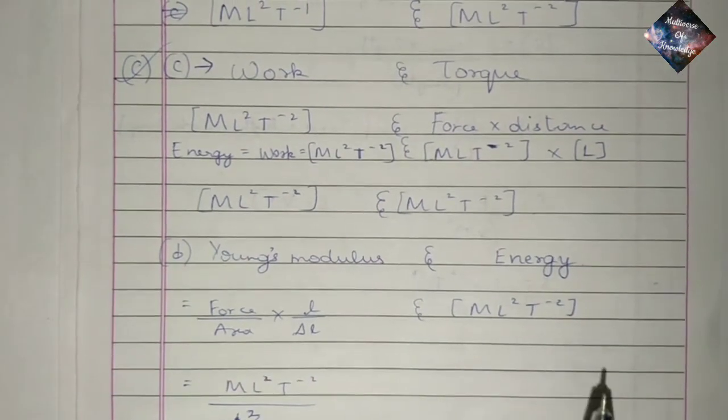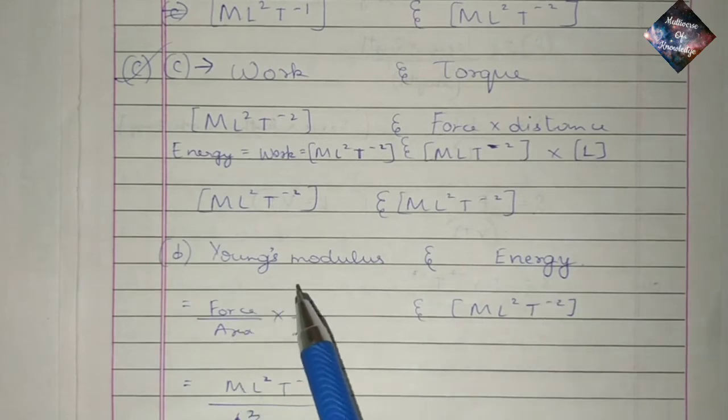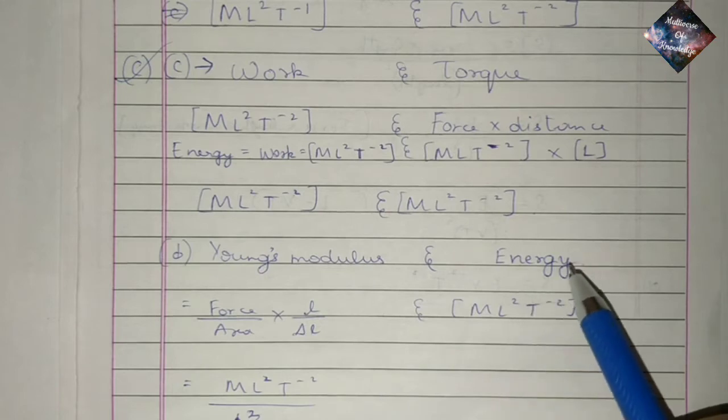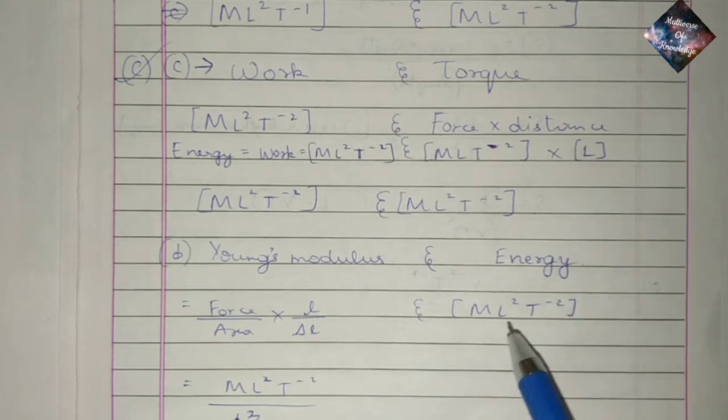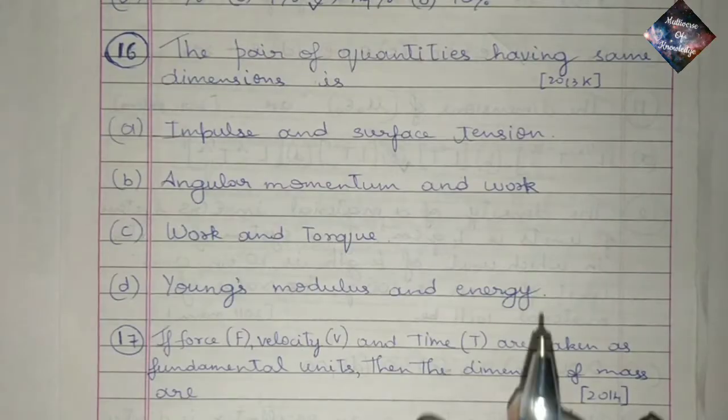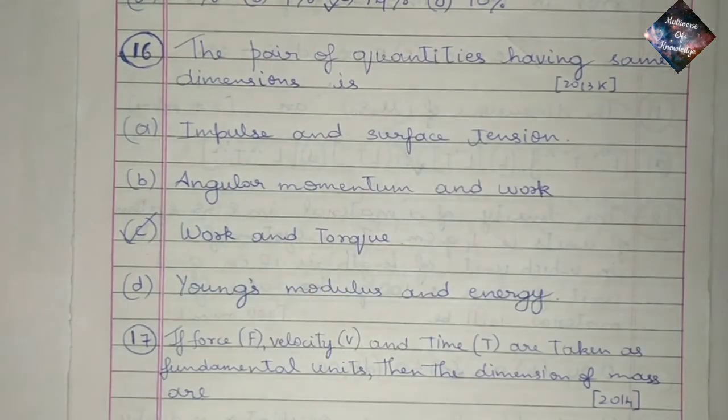And the fourth option D, Young's modulus and energy. Young's modulus is force by area into length divided by change in length, and the dimensions of energy are equal to the dimensions of work, ML2 T minus 2. So these are unequal. So the correct option is option C, work and torque.